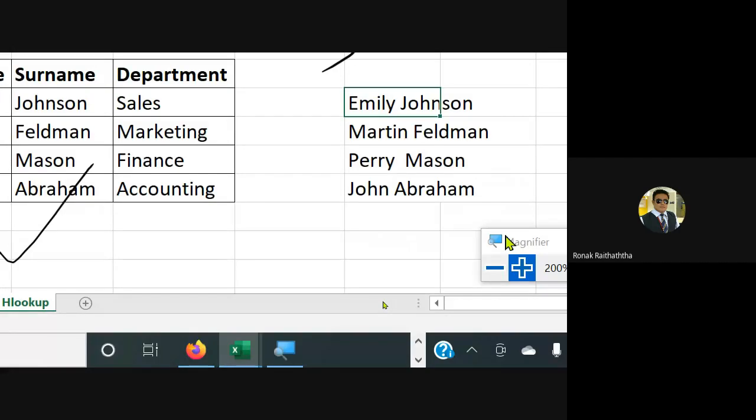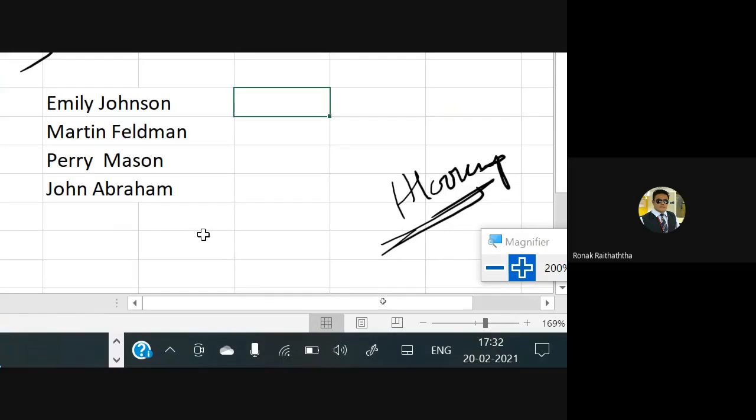Say here, before Emily, you want something to be written like name, and before Johnson, you want something to be written like surname. I hope you got my question. Before Emily, name must be there, and after the name, there should be a colon. Then Emily should start, and after surname, colon, then Johnson should start. If I want that kind of text from the two names I have got, one is surname and another one is the name, how can I do it? So I hope you got my question first of all.